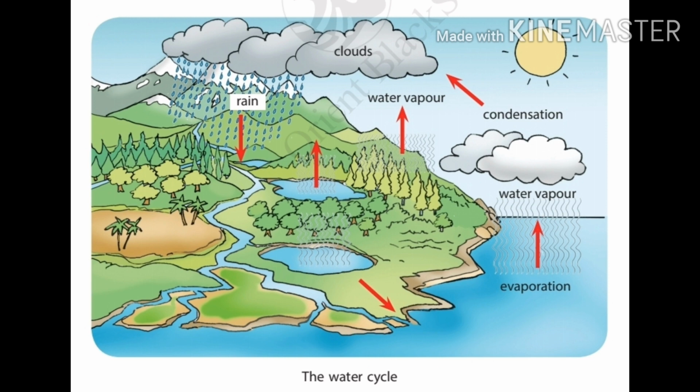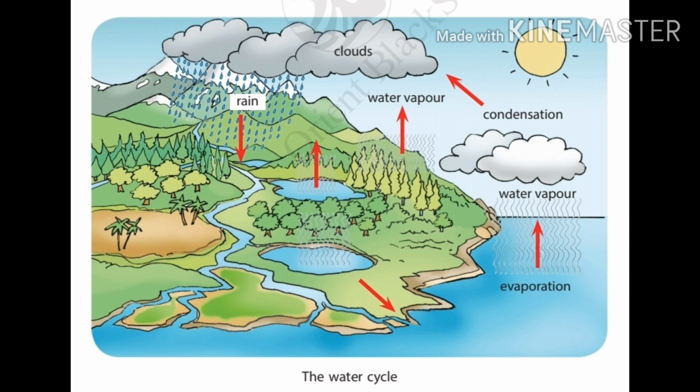These drops gather together to form clouds. When the clouds pass through cooler air, they get cooled further. The water drops join together to become bigger. When they become very big, they fall to the ground as rain.